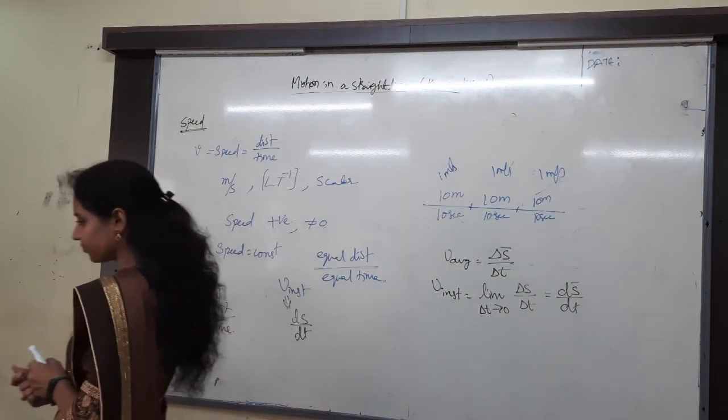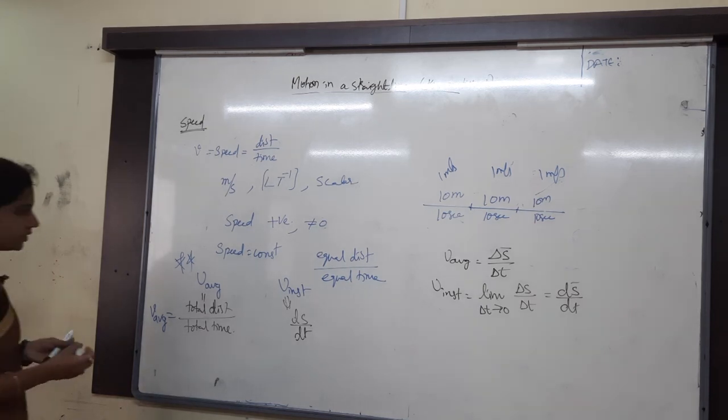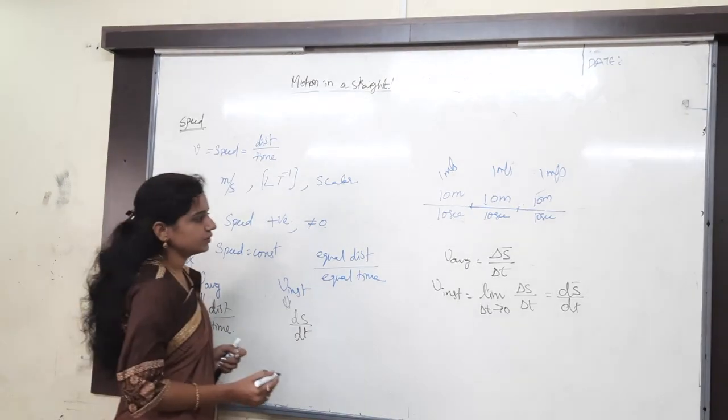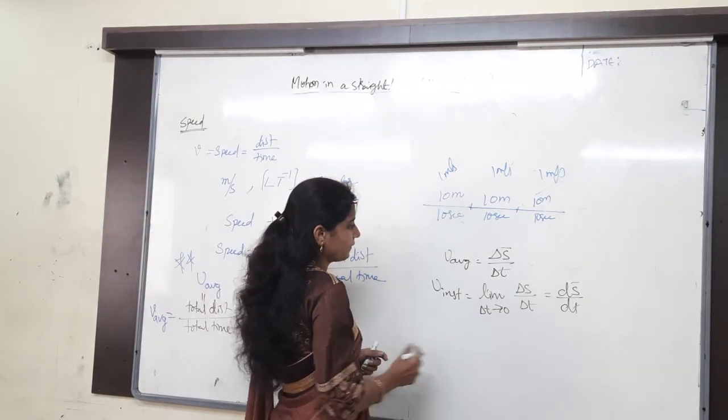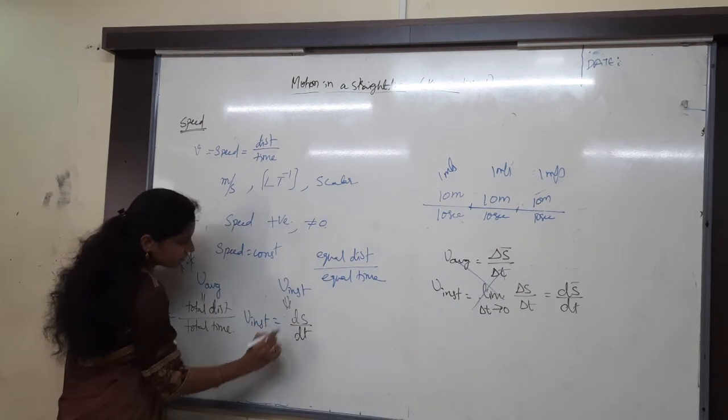The next line: the speed of the body at any particular instant of time. Write this: V instantaneous equals ds by dt.